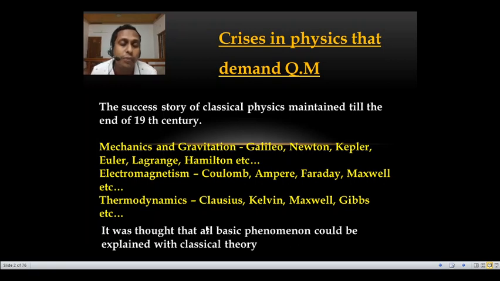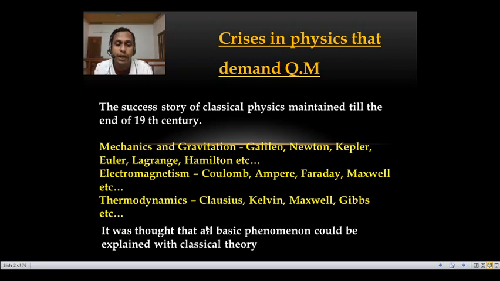Then coming to electromagnetism, Coulomb's law, Ampere's law, Faraday's law, Maxwell's equations: there are a lot of theories that could explain the phenomena related to electromagnetism.